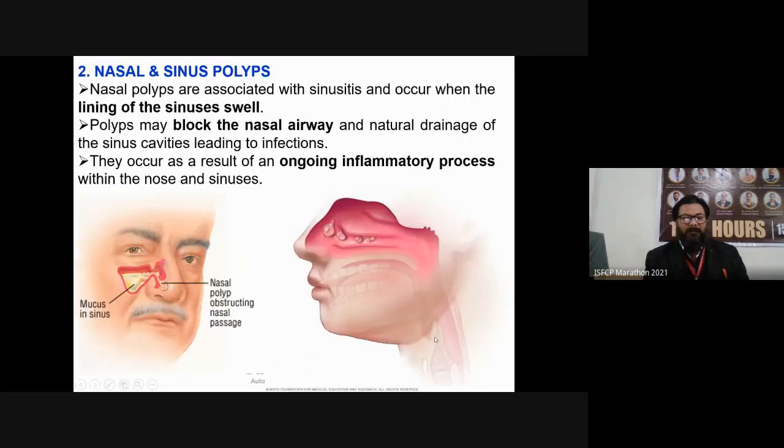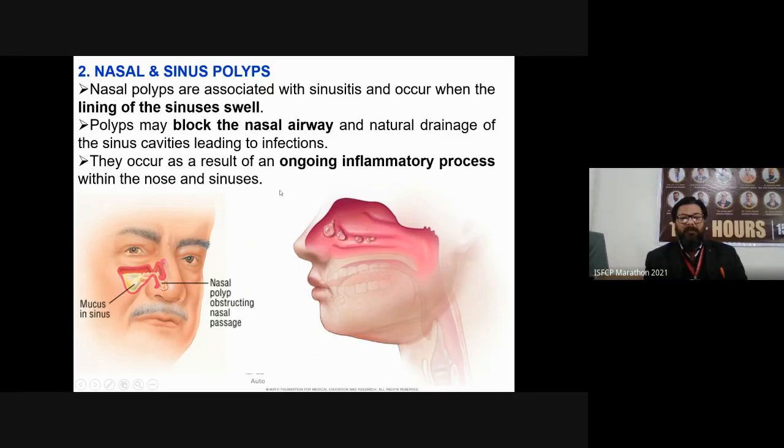The next is nasal and sinus polyps. What is this? Polyps are associated with sinusitis and occur when the lining of the sinuses swells. You can see in this diagram, these are the polyps, the overgrowth of the roof.